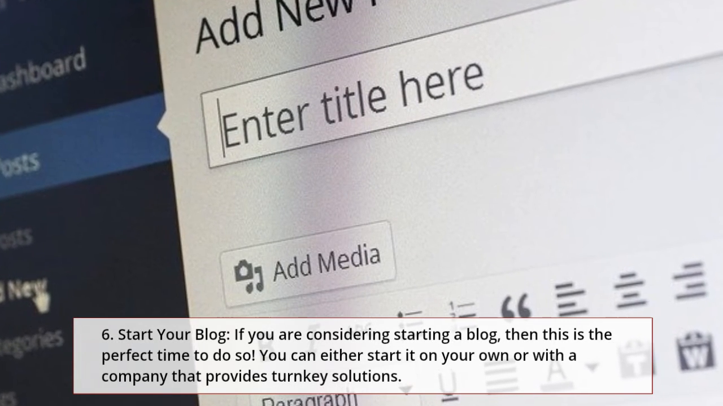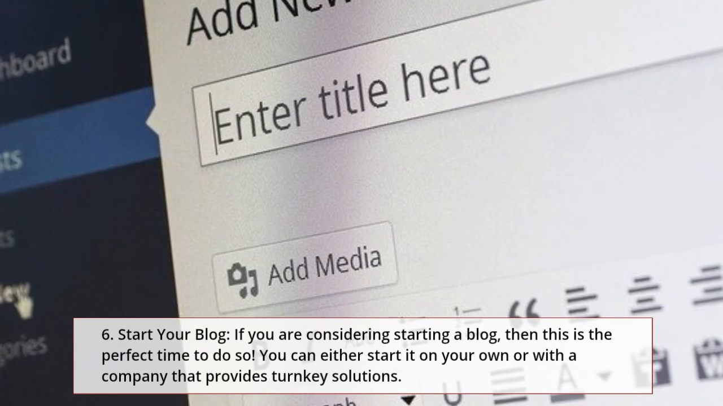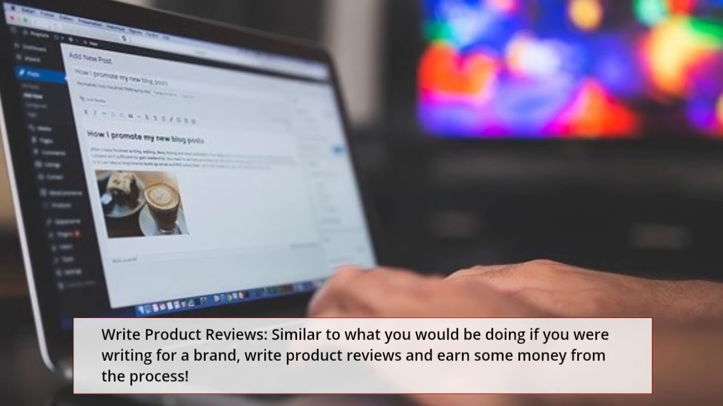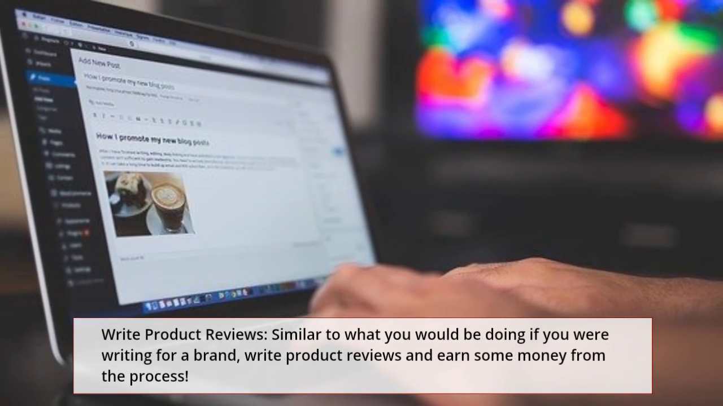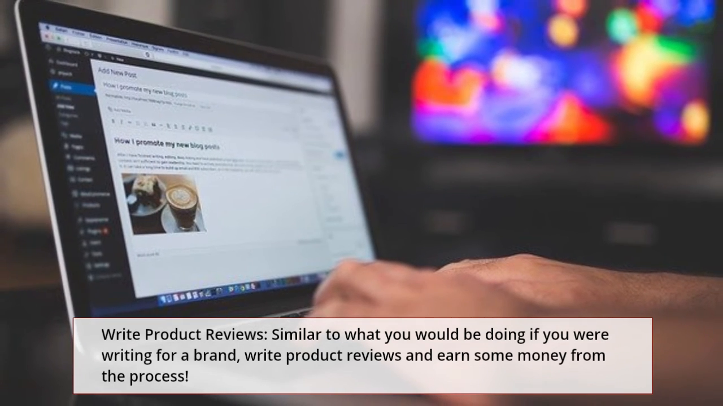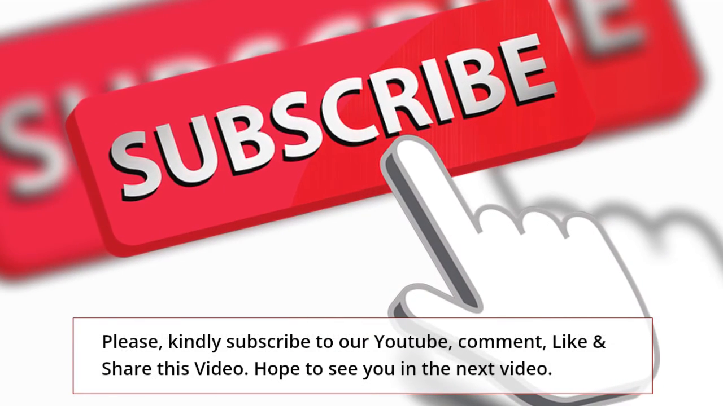If you are considering starting a blog, then this is the perfect time to do so. You can either start it on your own or with a company that provides turnkey solutions. Write product reviews. Similar to what you would be doing if you were writing for a brand, write product reviews and earn some money from the process.